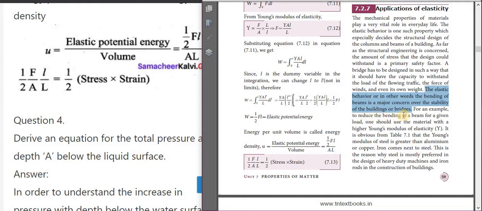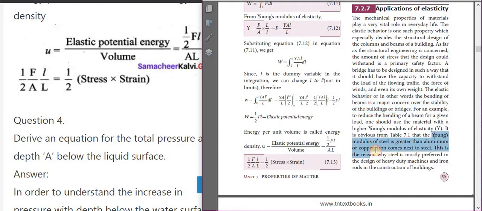For example, to reduce the bending of a beam for a given load, one should use the material with a higher Young's modulus of elasticity, capital Y. It is observed from table 7.1 that the Young's modulus of steel is greater than aluminum or copper. This point is very, very important.